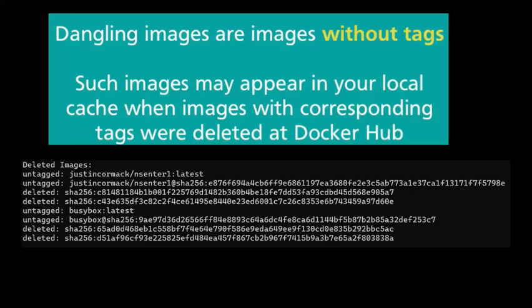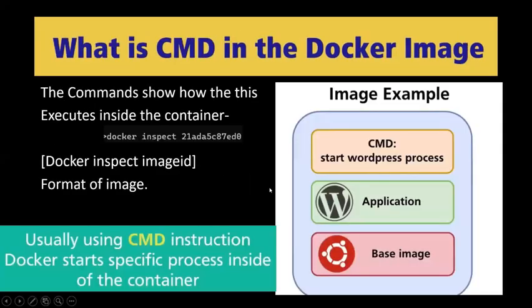Okay. So dangling images are those images which are on my device, in my local cache, but that image is not present in your Docker Hub portion. There the image is missing, but in my local cache, that image is present. So that is called dangling images. Okay, just I move forward.